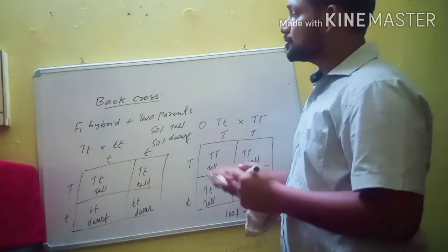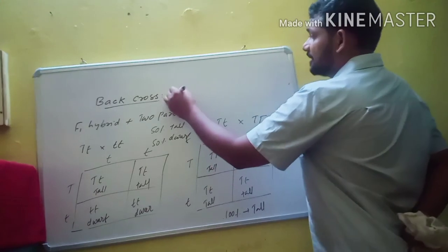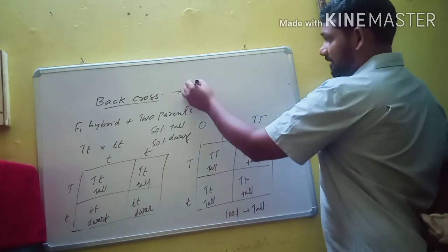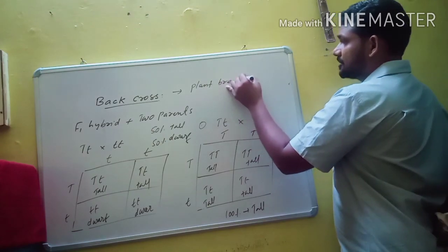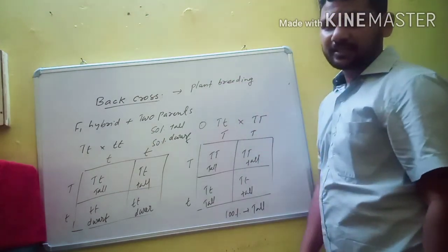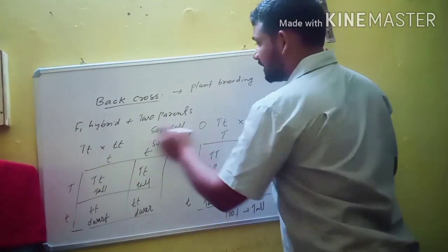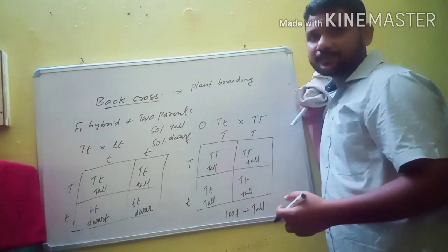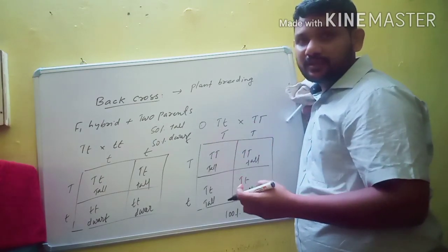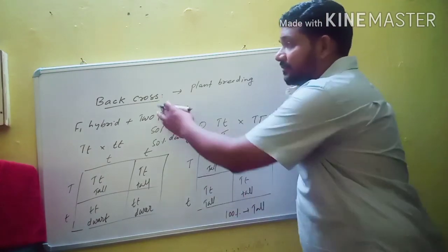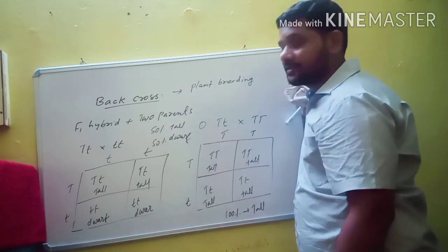So what is the use of backcross? Backcross is usually used in plant breeding technique, because in plant breeding, when the hybrid is crossed with either of the parents, then parental characters are gradually diluted. If they are diluted, then if backcross is performed, the parental characters are restored again.